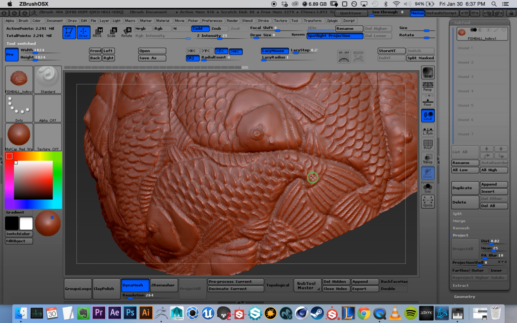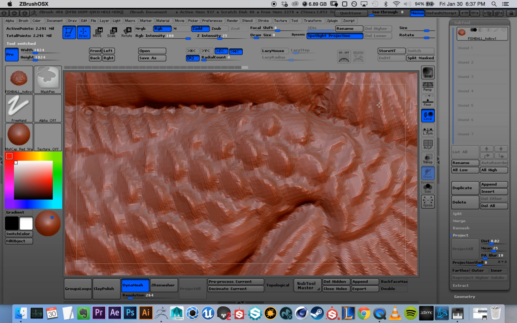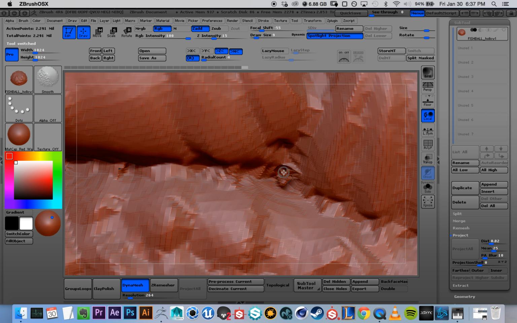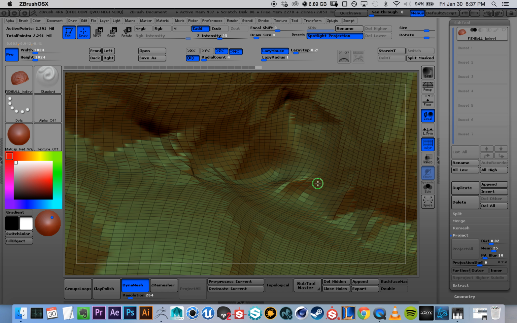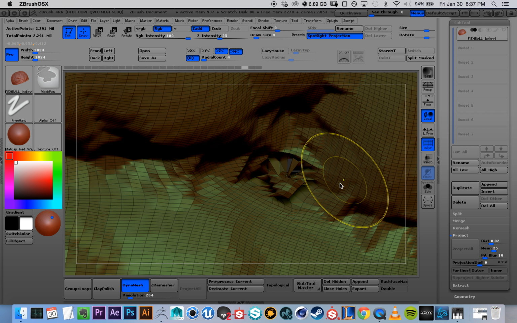I think that's it. That's all I did. Let's just keep going around and looking for these overlapping areas, smoothing it out. Fix any overlapping you have.